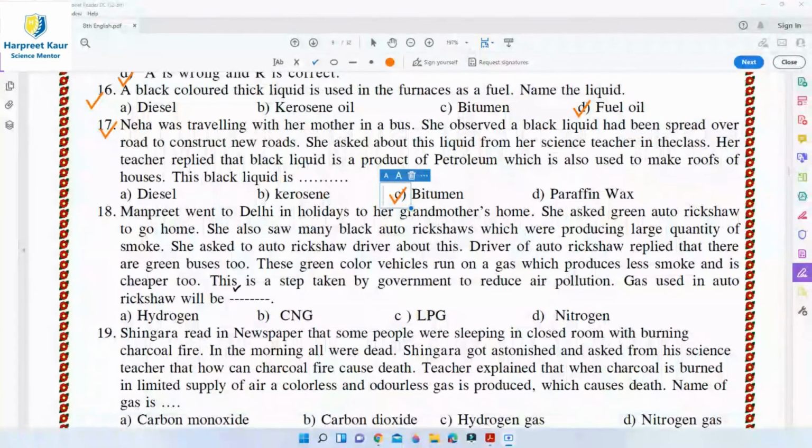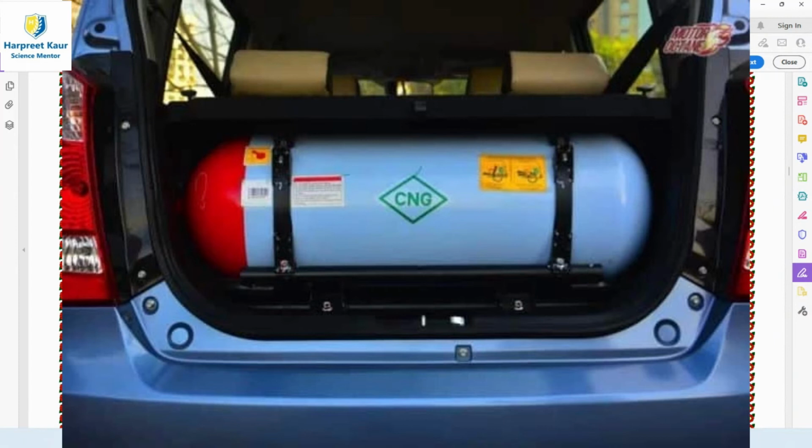Then question 18. Manpreet went to Delhi in holidays to her grandmother's home. She asked a green auto rickshaw to go home. She also saw many black auto rickshaws which were producing large quantity of smoke. She asked the auto rickshaw driver about this. The driver replied that there are green buses too. These green color vehicles run on a gas which produces less smoke and is cheaper too. So this is a step taken by the government to reduce air pollution. Gas used in auto rickshaw will be CNG, that is compressed natural gas.